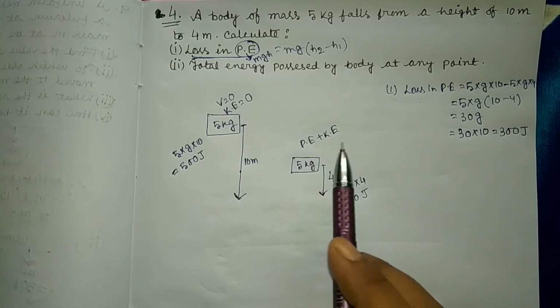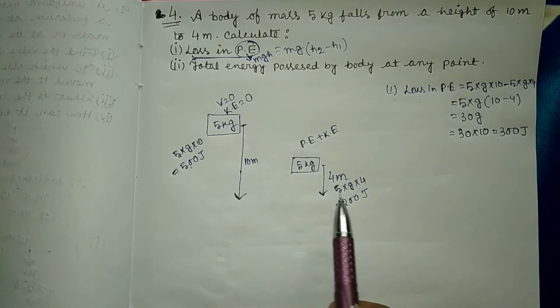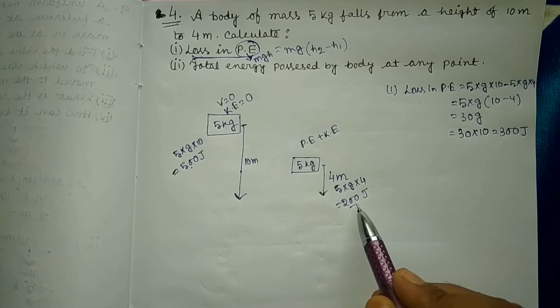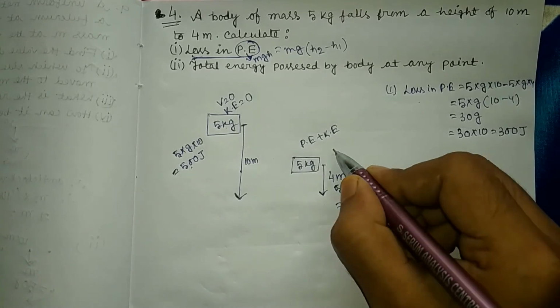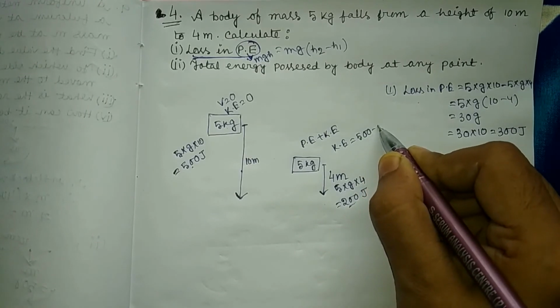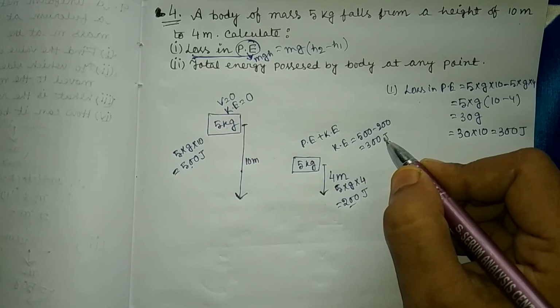At first, potential energy was 500 joule, and finally after loss it becomes 200 joule. So kinetic energy equals 500 minus 200 equals 300 joule.